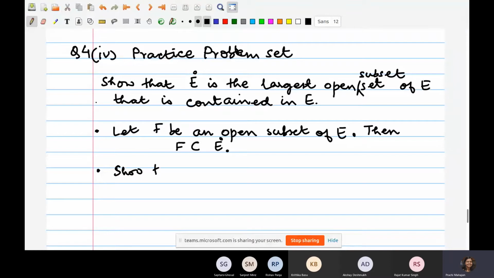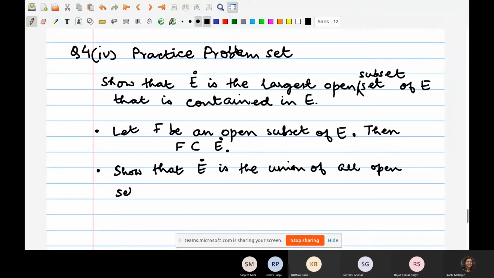Show that, sorry, this is rather sloppy. Show that E interior is the union of all open sets that are contained in E. See, in order to solve question number 4, part 4, it is enough to show that the interior of a set E is the union of all open subsets of E.